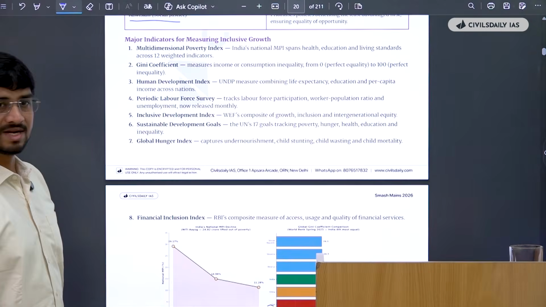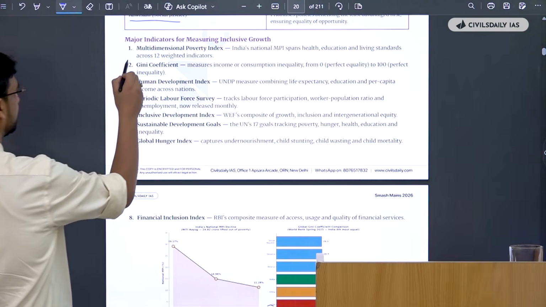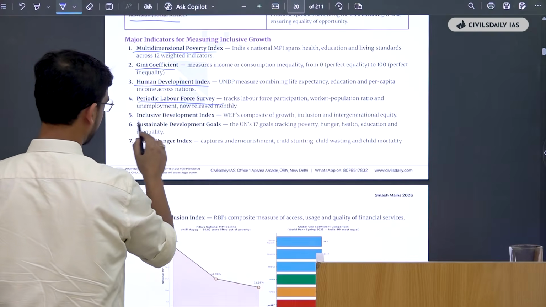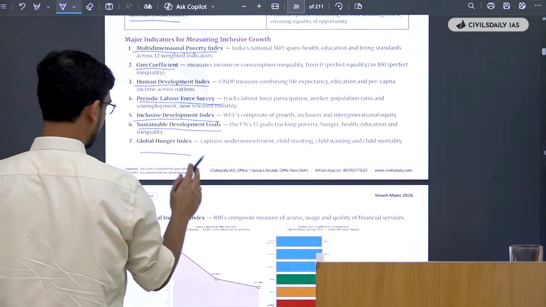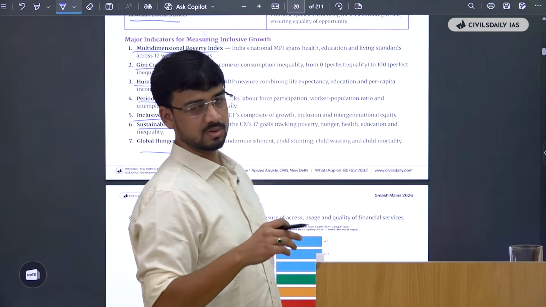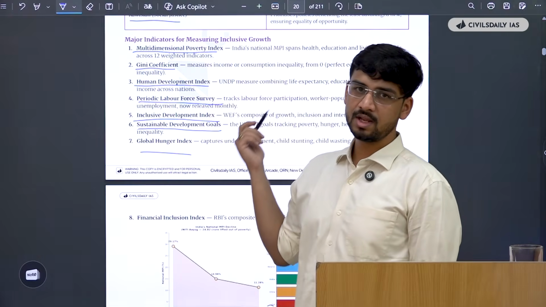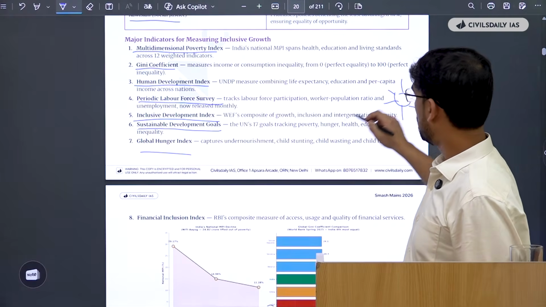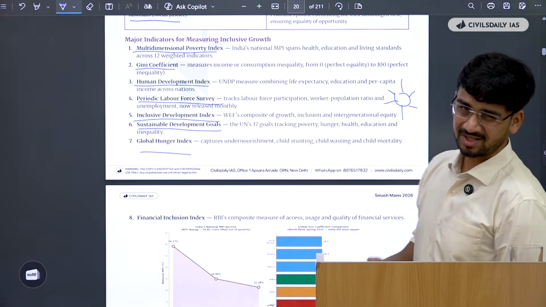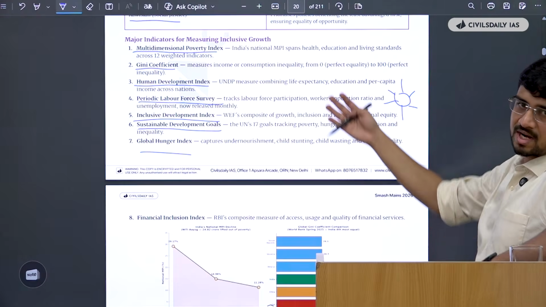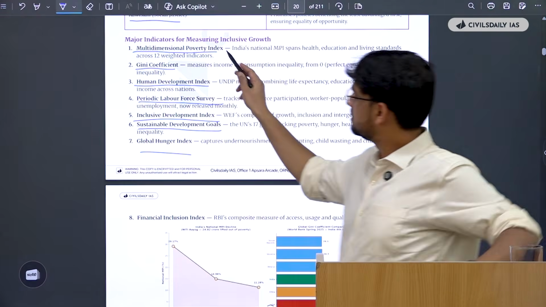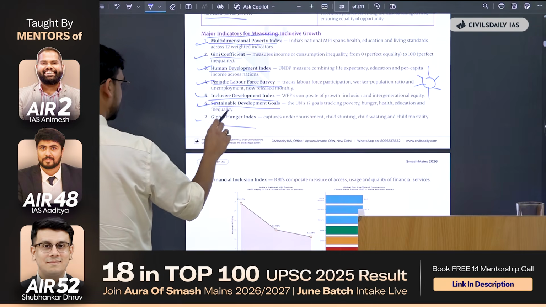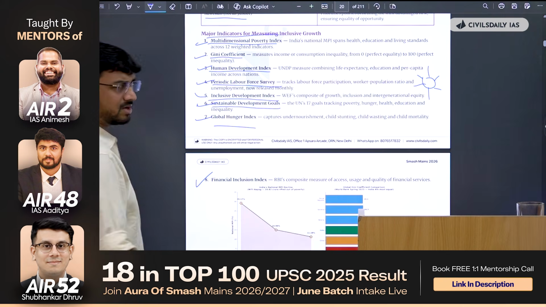Now, what are the major indicators for measuring inclusive growth? First, the MDPI is there. Then there's the Gini coefficient, Human Development Index, periodic PLFS survey, Inclusive Development Index. Whenever a question comes regarding inclusive growth, I have told you two smart arts already. This also can come in a hub and spoke model as a smart art, or even as a core demand. Suppose there is a question, what are the major indicators of inclusive growth? You have the answer right in front of you. You just have to remember these: MDPI, Gini, HDI, PLFS, IDI, SDG, Global Hunger Index, and Financial Inclusion Index, and your answer is done for.